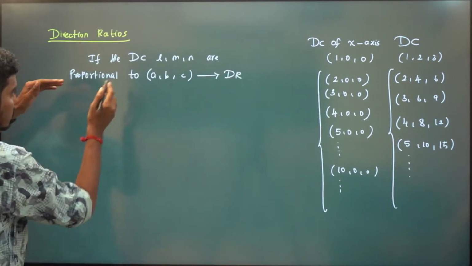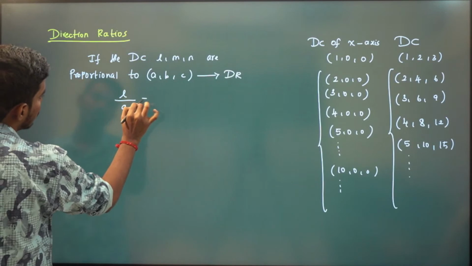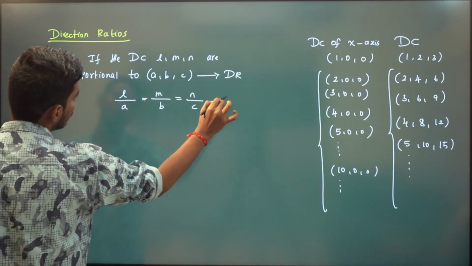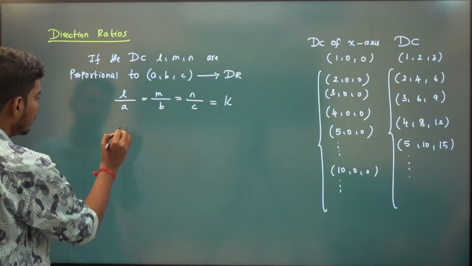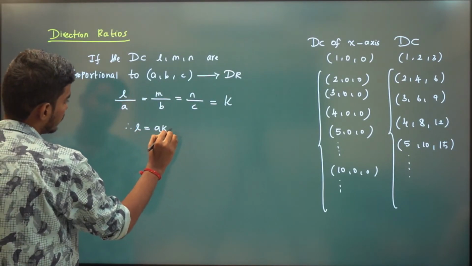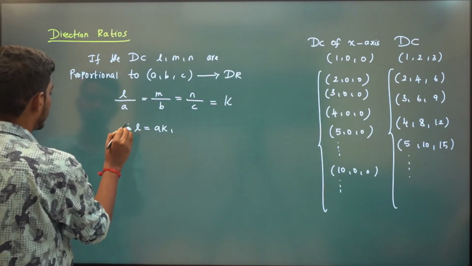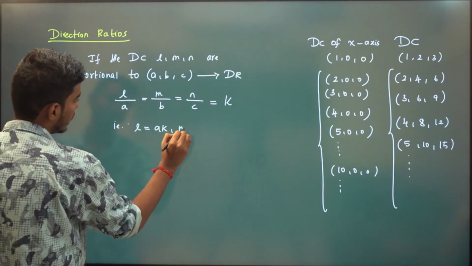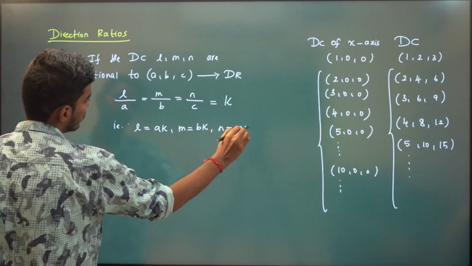That means these two are proportional, so we will write that as L by A, M by B, N by C is equal to some constant K. This is our proportionality constant. That is, L is equal to AK, M is equal to BK, N is equal to CK.